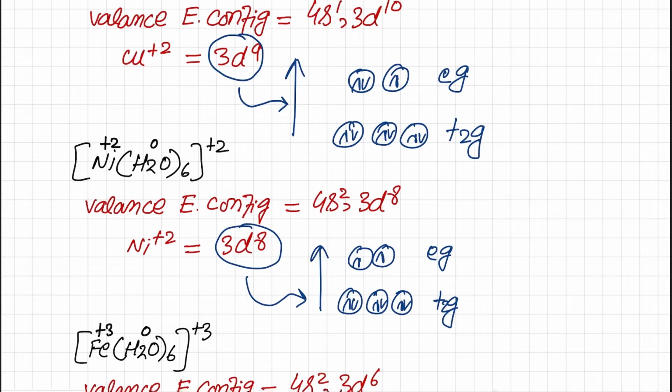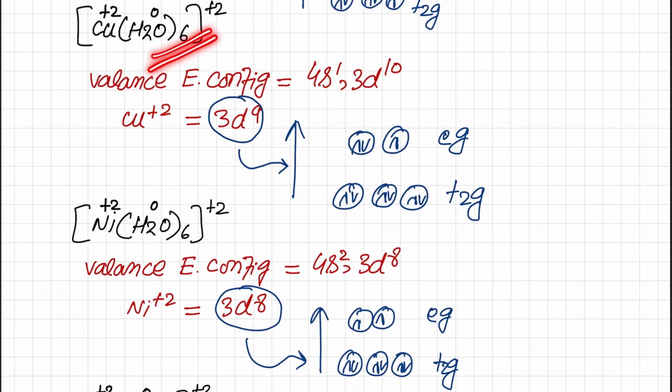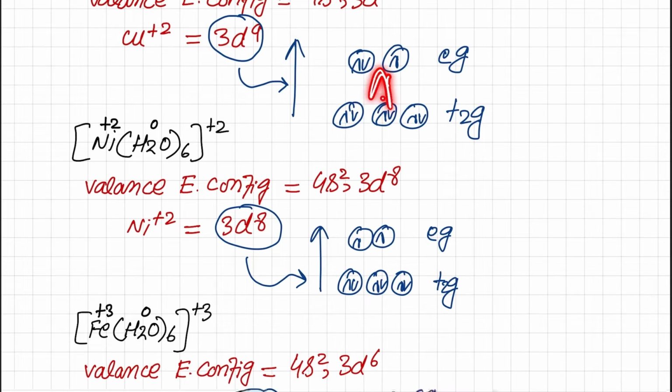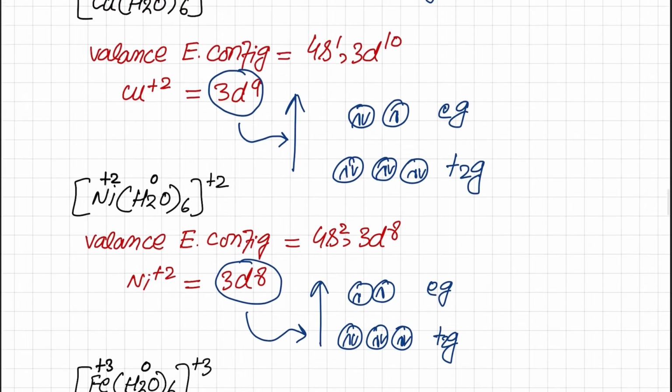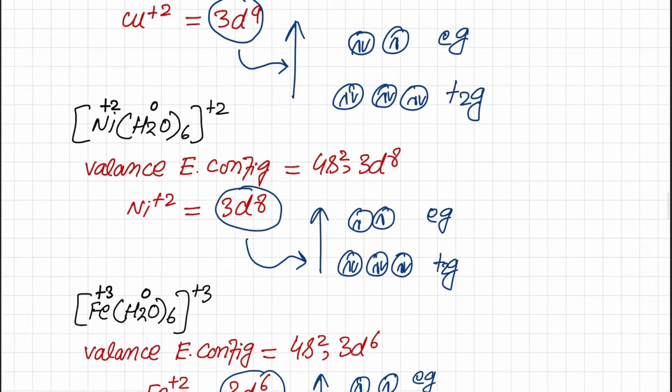Again we will place it like this because water behaves like a weak field ligand, so this gap is not too much, so electrons will go upwards and then the extra electrons will pair up. So 9 electrons will be filled in this pattern: 1 2 3 4 5, and the remaining electrons will pair up, 6 7 8, and then the 9th will go upwards. So although water is a weak field ligand, as an electron is once again going into the Eg set of orbitals, this is also a labile complex.